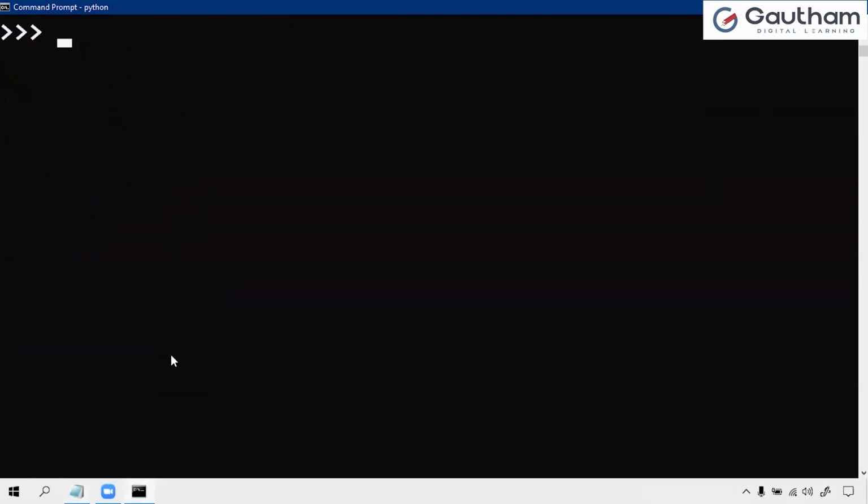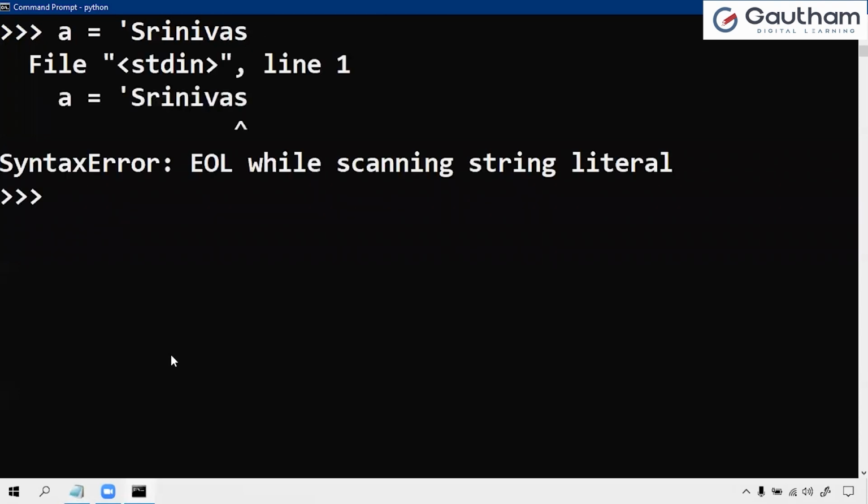Similarly, here we will find some different types of errors. Let us observe here. a equals Srinivas, and I am just pressing enter without closing the quote. So I am getting an error, which is called a syntax error. Whenever you do not follow the syntax of Python, then we will get an error that is called a syntax error.